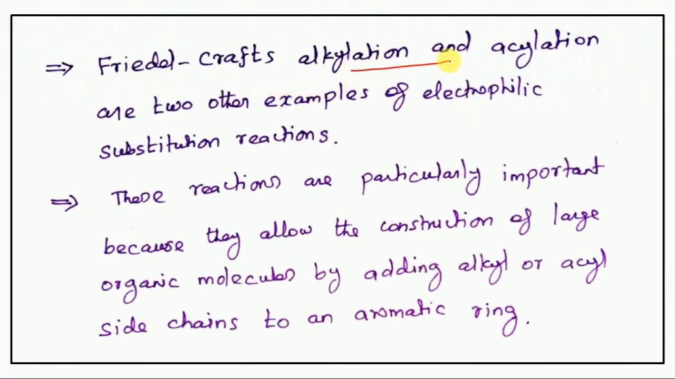Friedel-Crafts alkylation and acylation are two examples of electrophilic substitution reactions. So how will they ask the question? Objective: Friedel-Crafts alkylation, which type of reaction? That is called electrophilic substitution reaction.